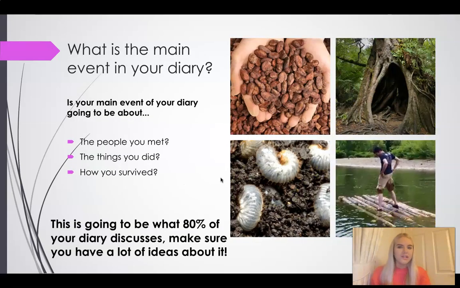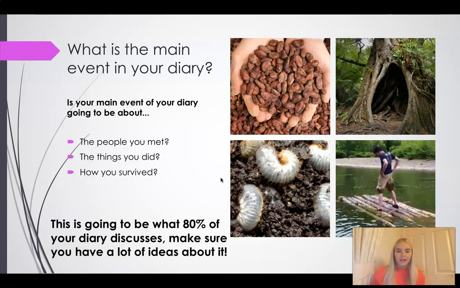Okay. Now, the second part to planning our diary is to think of one main event. There's going to be one main event in your diary that is going to be what about 80% of your diary discusses. So the majority of your diary will be talking about this main event. When you're choosing what your main event's going to be, you need to make sure you really understand it and that you have lots of ideas about it. So I've given you 3 things here that your main event could be, and you'll notice why they're classed as main events in a minute.